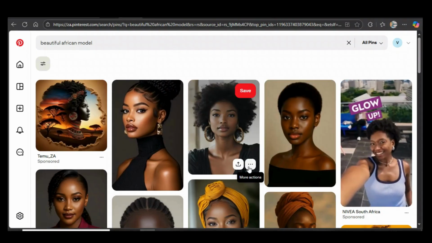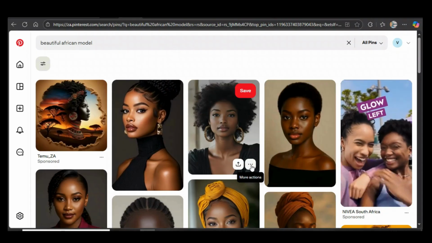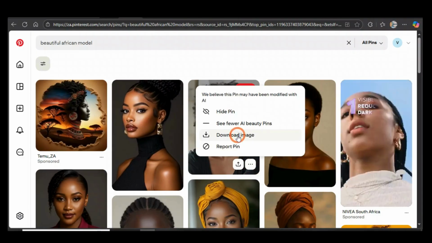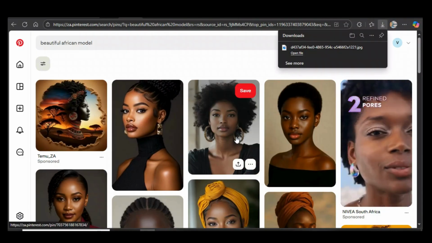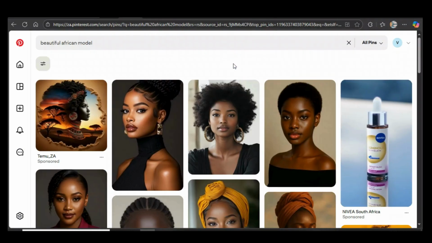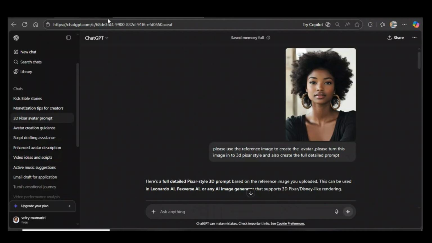So I'm just gonna go with this one, and then I'm gonna click here on these three dots and then download the image. Okay, so the image will be available on my computer so that I can use it. So you come back to ChatGPT and bring in that image like I did here, and this is what you need to write.